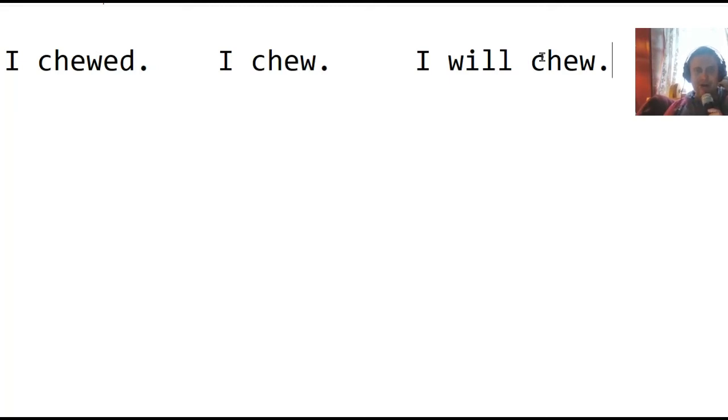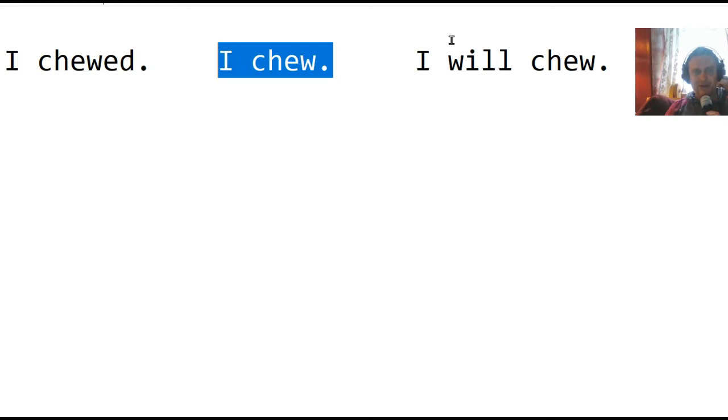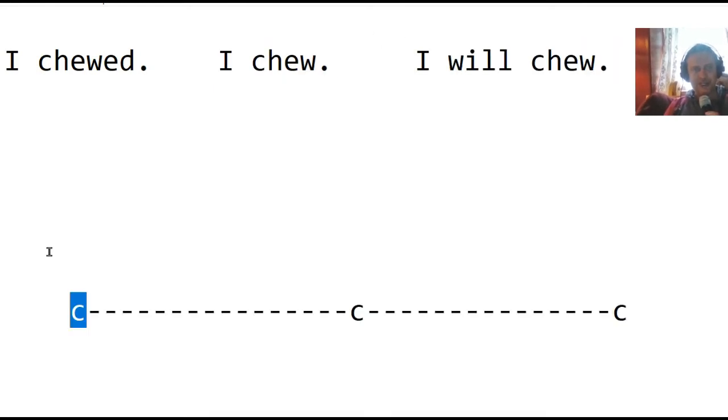Did you know that there are only 12 tenses in English? Let me show you how easy it is. The past simple, the present simple, and the future simple. I chewed at 6 o'clock last night. I chew at 6 o'clock this morning, and I will chew at 6 o'clock tonight.